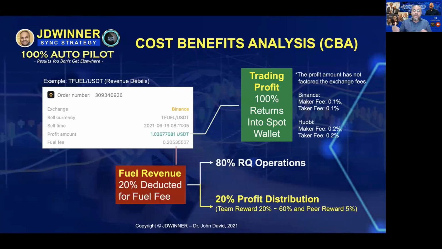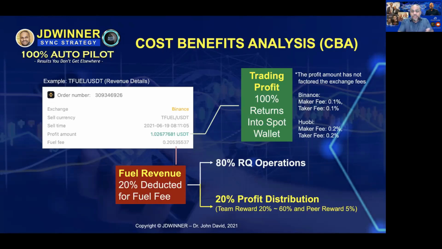If you don't want to top up the fuel, you can actually build your team. The bigger your team, the more of this 20% of the 20% you will earn, and that will become your fuel fee or your strategy fee. So that is up to you what you want to do. Some of us don't want to introduce anyone, so you are basically 100% trading. If you're 100% trading, then make sure you have sufficient fuel fee in your asset wallet.